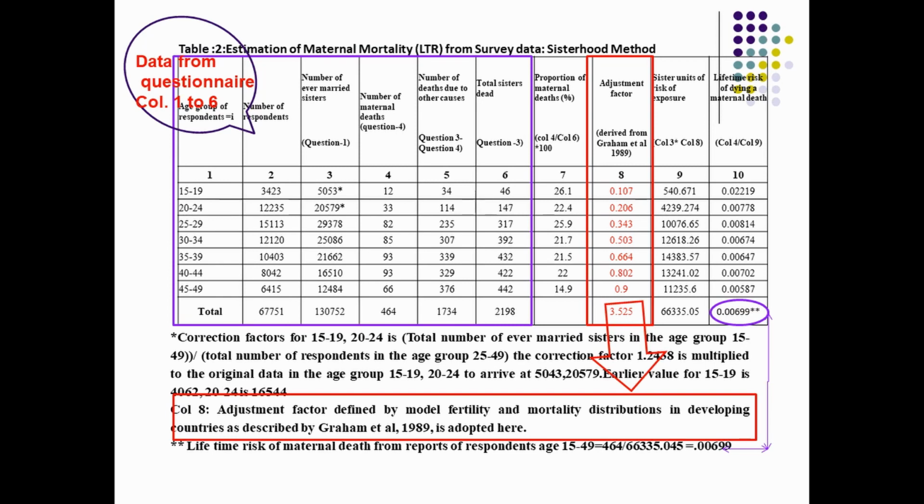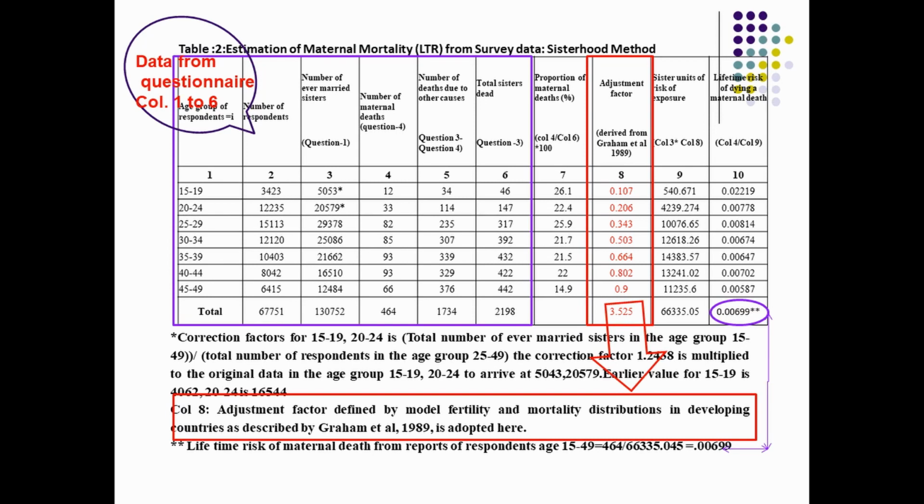That adjustment factor is derived as the total number of ever married sisters in the age group 15 to 49 divided by the total number of ever married sisters in the age group 25 to 49, from column number 3. With that, we estimate a correction factor.